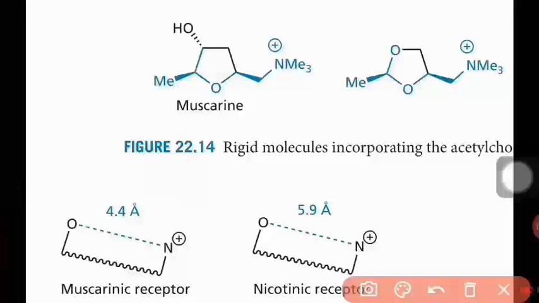Why has the name muscarinic receptor been given? Because muscarine is obtained from natural sources, natural plants, and it has a structure like this: O, C, O, CH2, CH2 and Me3.